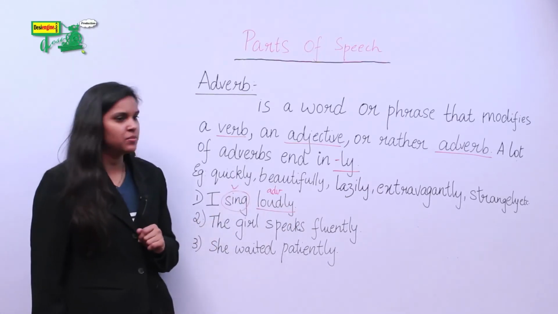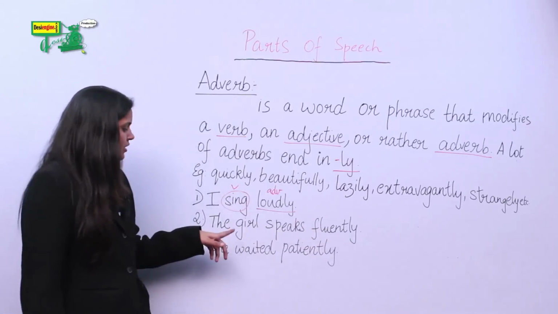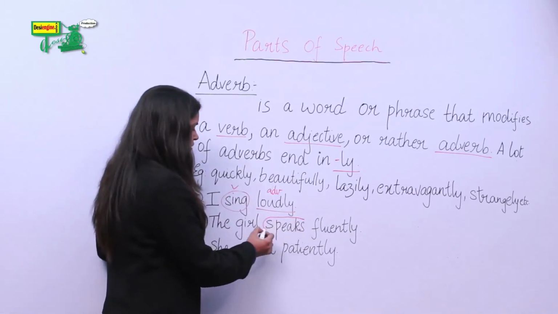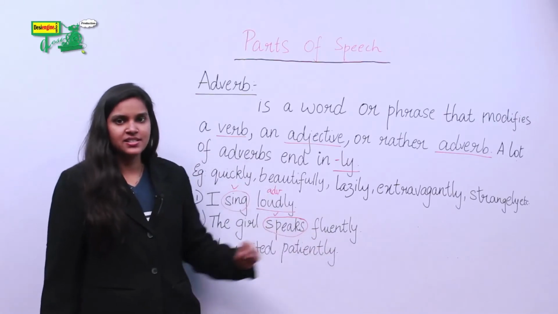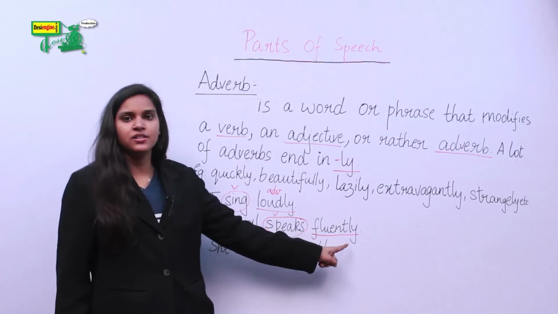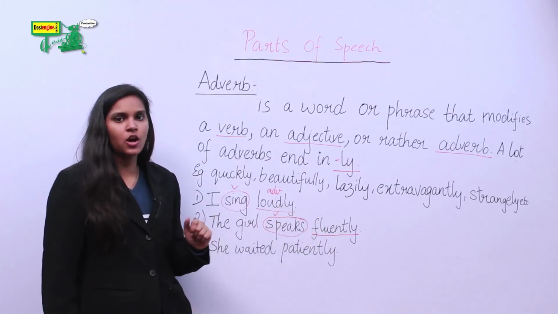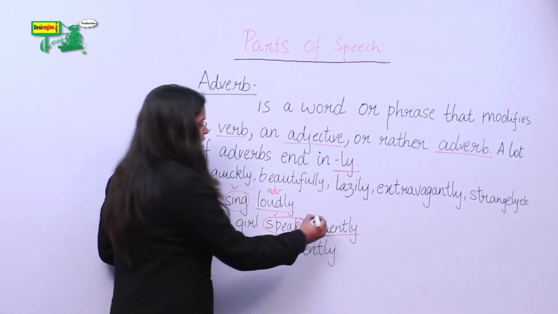Let's do another example. The girl speaks fluently. Here, our verb is speaks, and fluently is our adverb because it gives us additional information about the verb speaks. How does the person speak? Fluently. So this becomes our adverb.